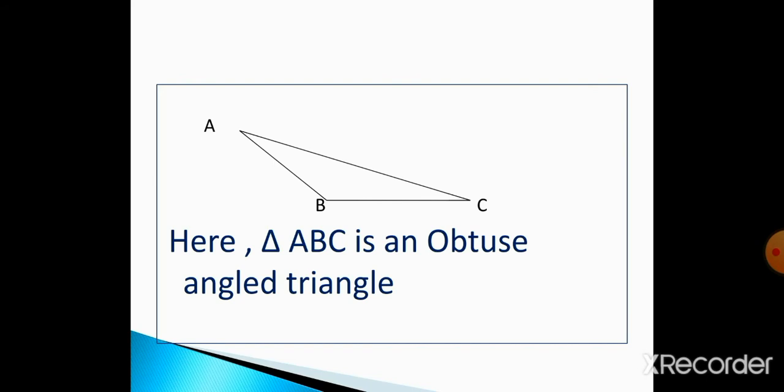And I am telling you again, in the question paper, if it is written draw the figure of an obtuse angle triangle, and you draw only the obtuse angle, you will not get any marks, because it is not matching with the question paper. So when you draw or do math or anything, be very careful and be very attentive about the question paper.